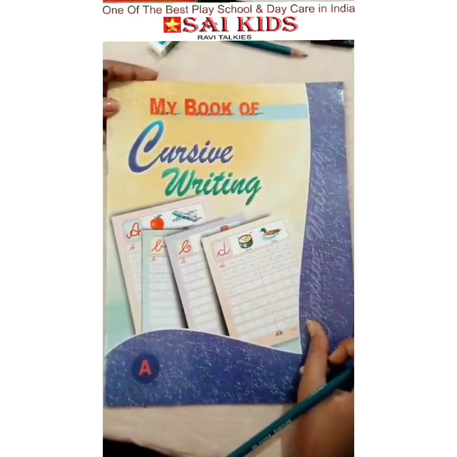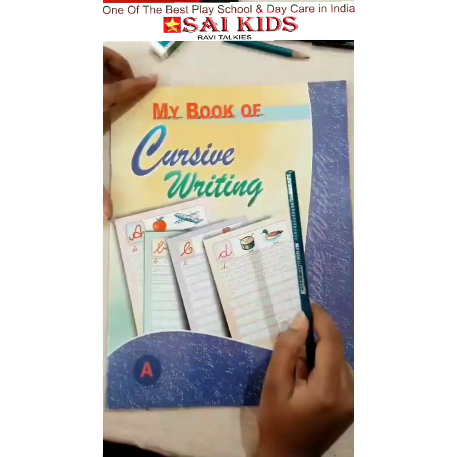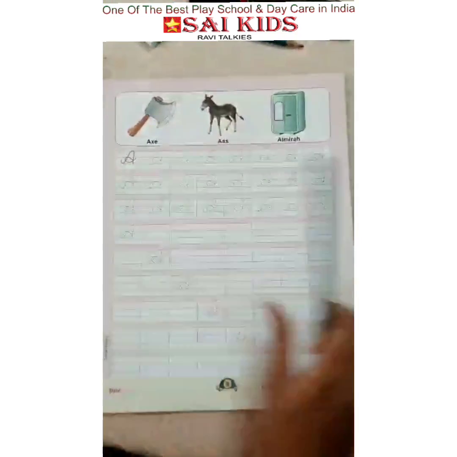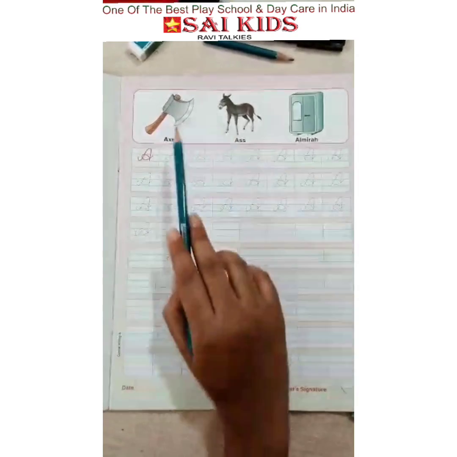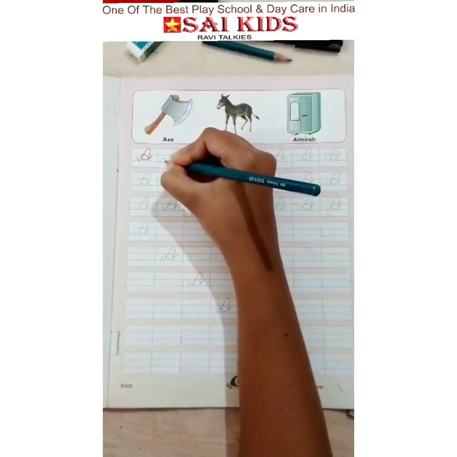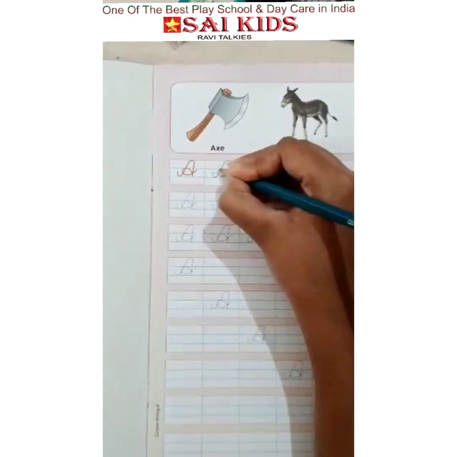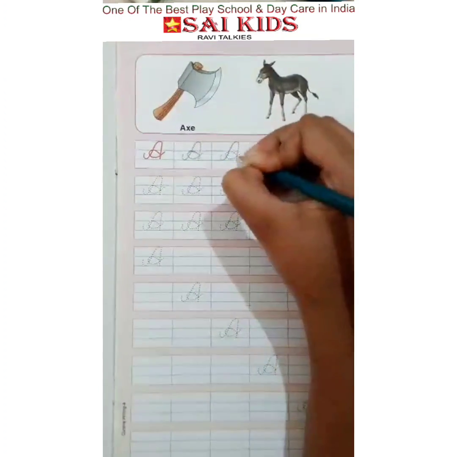This is the other book that has been given in the school book kit, My Book of Cursive Writing. This will help to improve the students' cursive handwriting. We will start one by one. We will start with the letter A and let them learn all the words and then join the dots like this. Parents, do help them if they cannot do it themselves.